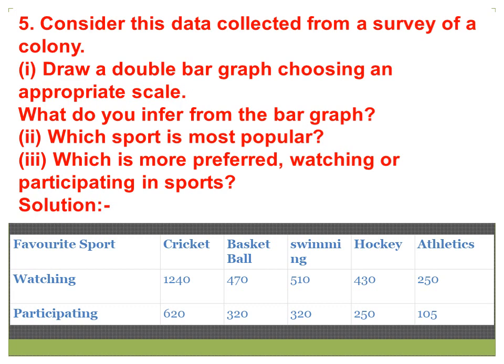Consider this data collected from a survey of a colony. Draw a double bar graph choosing an appropriate scale. What do you infer from the bar graph? Which sport is most popular? Which is the most preferred, watching or participating in sports?